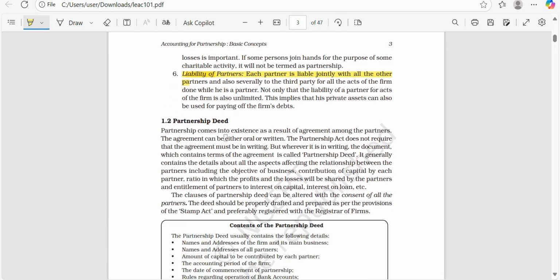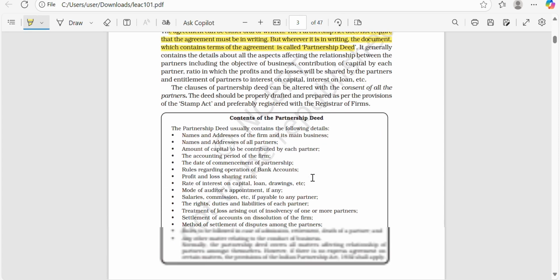Next is partnership deed. What do you mean by partnership deed? When there is an agreement in writing, it is called a partnership deed. The agreement between two people may be either oral or written. The two or more people may agree orally to form a partnership firm or in a writing format. The writing format agreement is called partnership deed. So this is what is written here. The agreement can either be oral. The Partnership Act does not require that the agreement must be in writing, but whatever is in writing, the document which contains the terms of agreement, is called partnership deed.